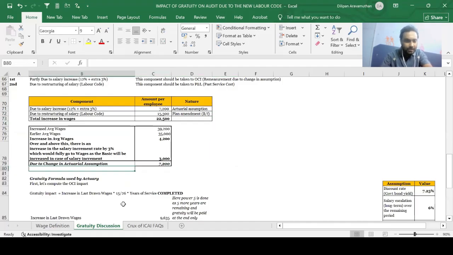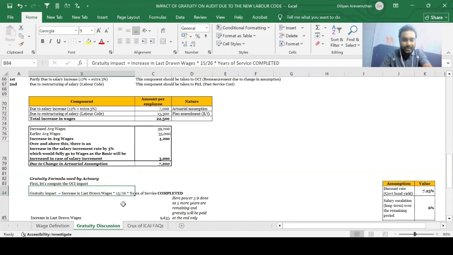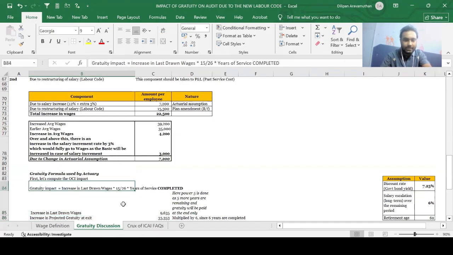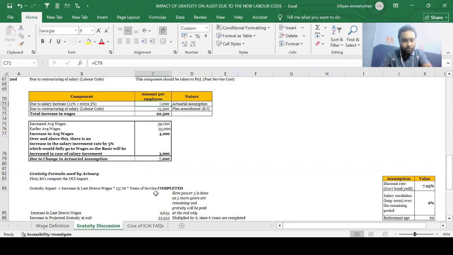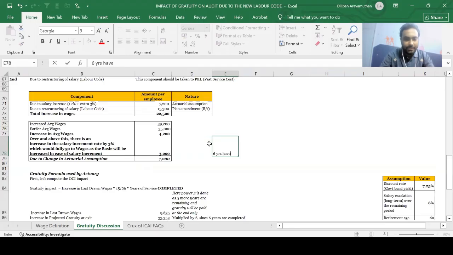So first, let's compute the OCI impact, guys. If I just come down here, gratuity impact is equal to increase in last drawn wages into 15 by 26 into years of service completed. First I need my last drawn wages, guys. You might say that I can directly take 7,200 as my increase in last drawn wages. No guys, you cannot directly take 7,200 as the increase in last drawn wages, because as I told you, 6 years have been completed for all the employees on an average, right? So 5 more years on an average are left.